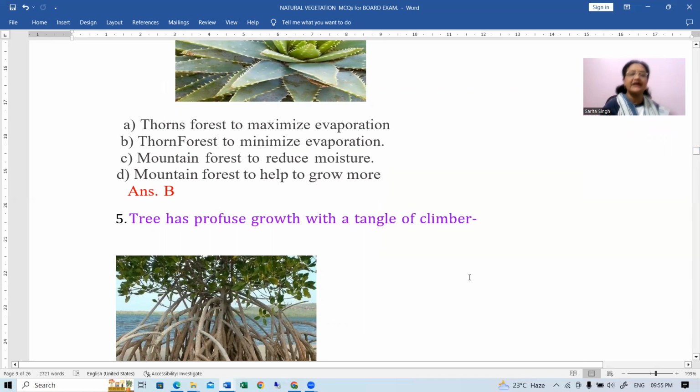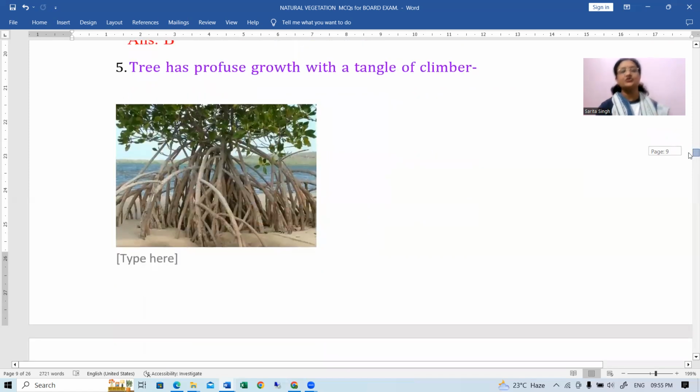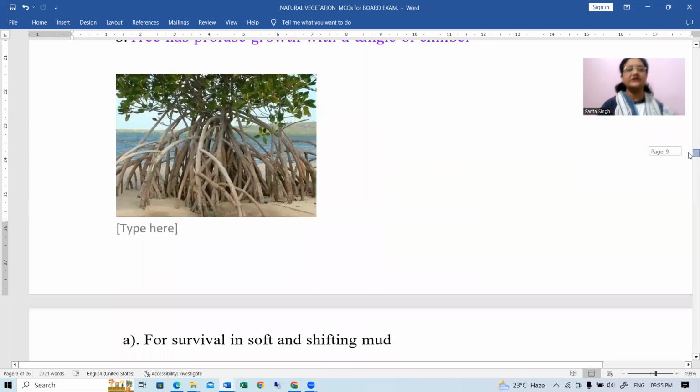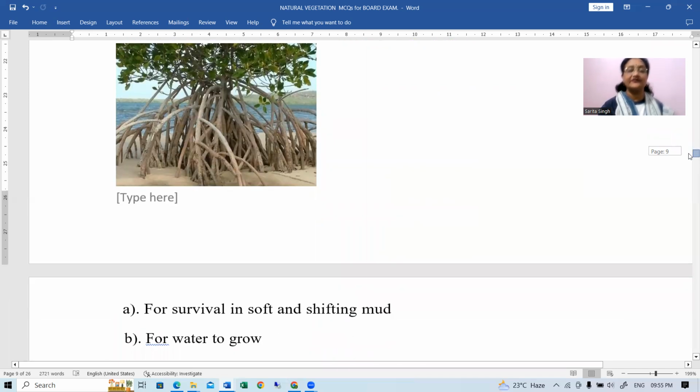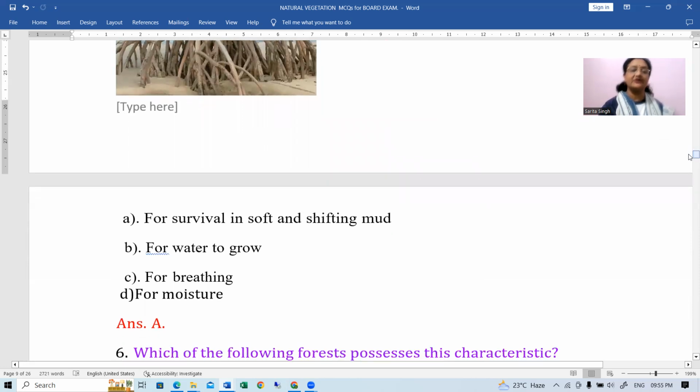Okay, or the stem also. Next question. Tree has profuse growth with a tangle of climbers. अब ये स्टिल्ट रूट्स होते हैं. स्टिल्ट रूट्स मींस these are found in which type of vegetation? Yes, for survival in soft and shifting mud, for water to grow, for breathing, for moisture. A is the best option for this.